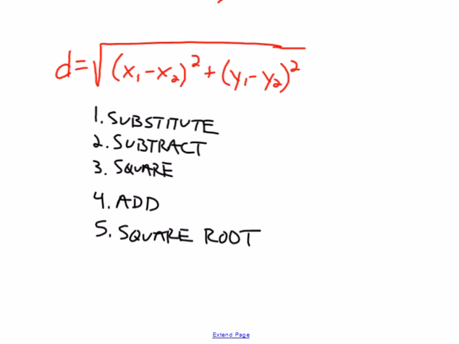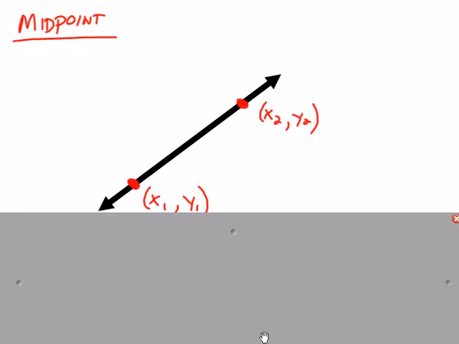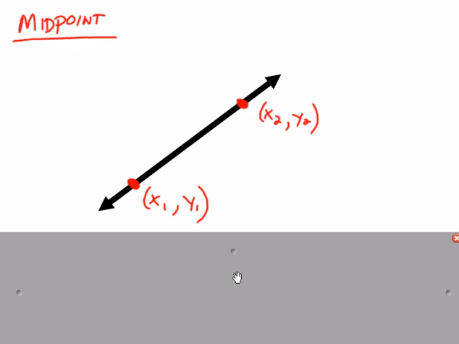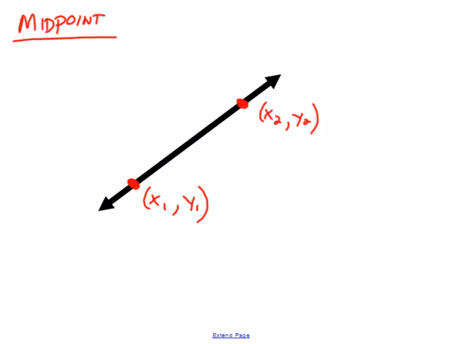Midpoint is exactly what it sounds like. If you have 2 points on a plane, it's a way of measuring what's in the middle. What exact location is in the middle. So the midpoint formula, let me rewrite this a better way.